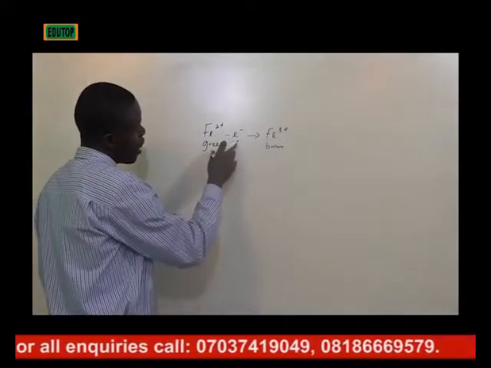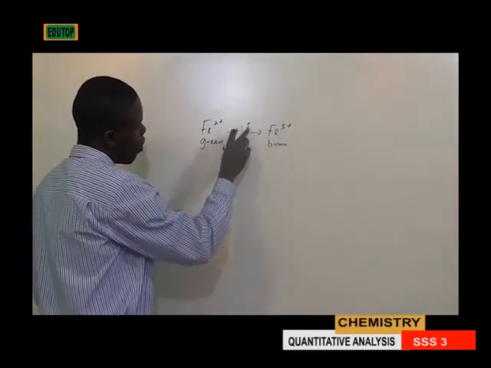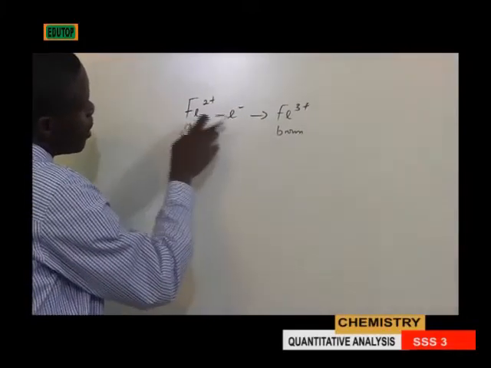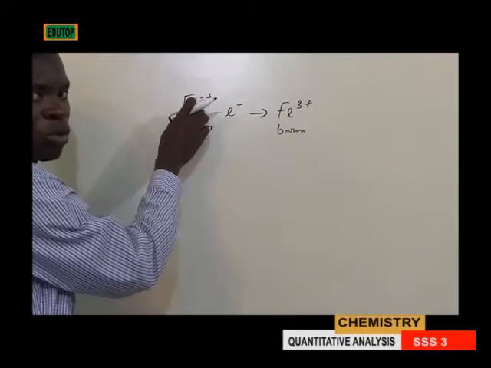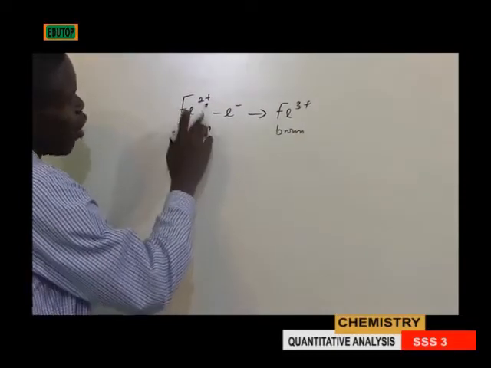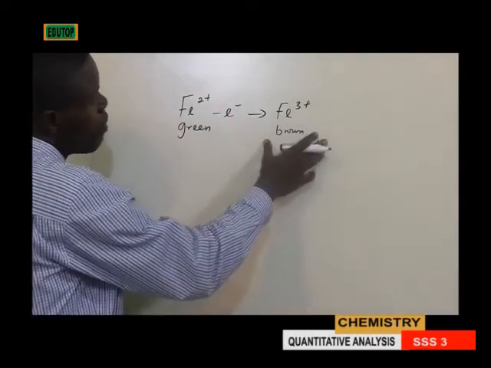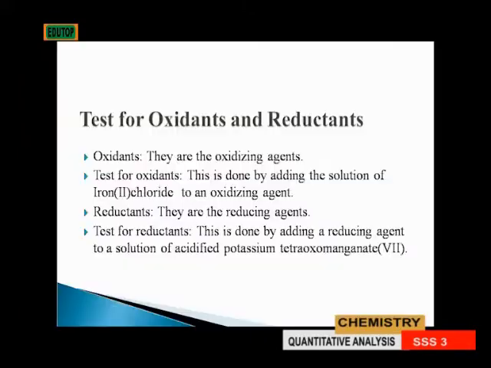So what we have understood here is that when this oxidizing agent is introduced into the green solution of iron 2 chloride, it oxidizes the iron 2 to give brown colored iron 3.